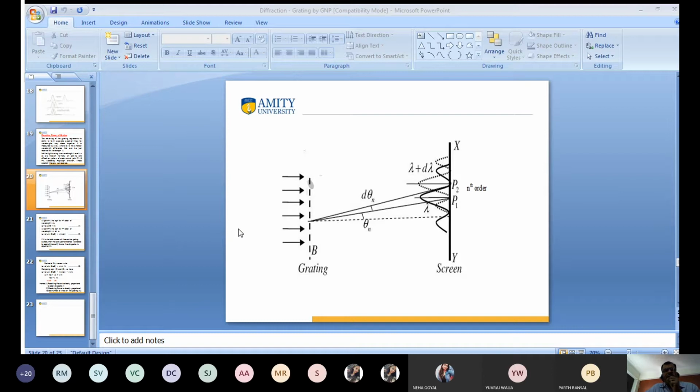I tell you that the light has two wavelengths. One is lambda and the other is lambda plus d lambda. So what happens when light passes from here? Diffraction takes place. We get the diffraction pattern at point P1, and we get the diffraction pattern at point P2. So when lambda is diffracted at theta angle, this is for nth order,